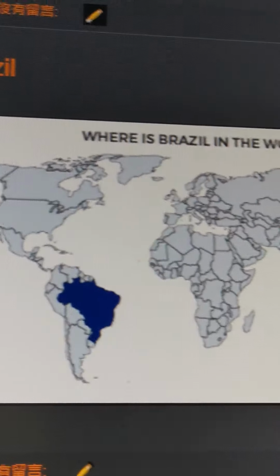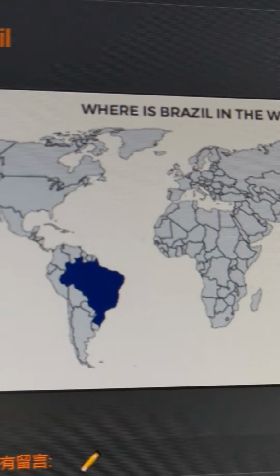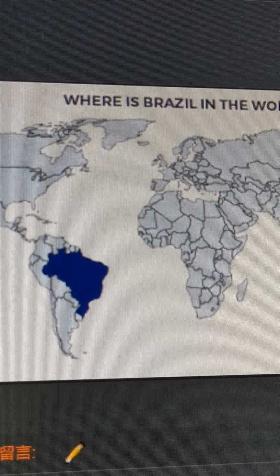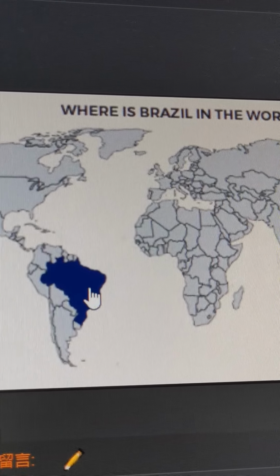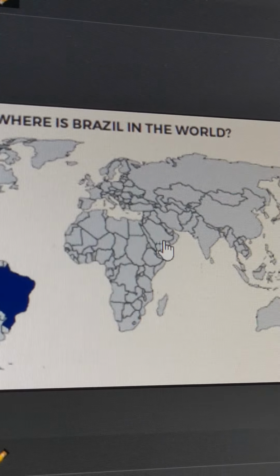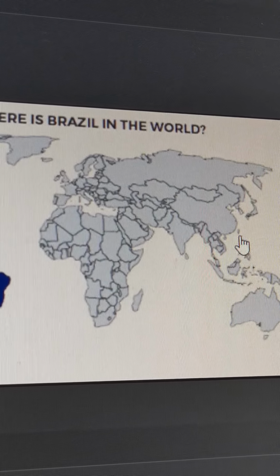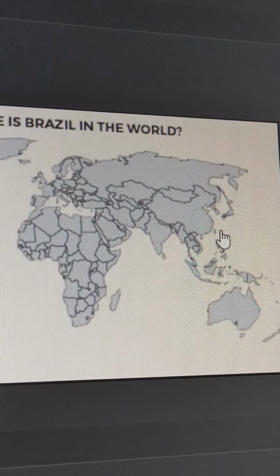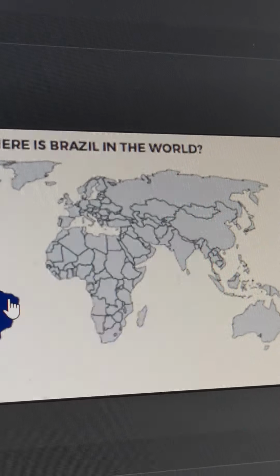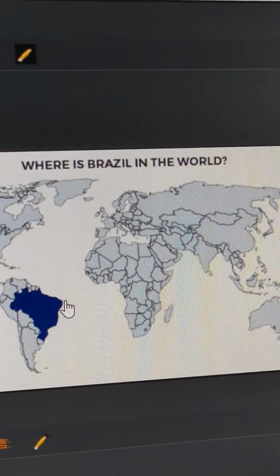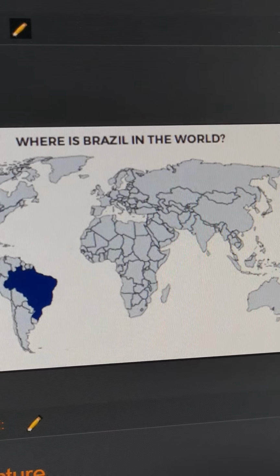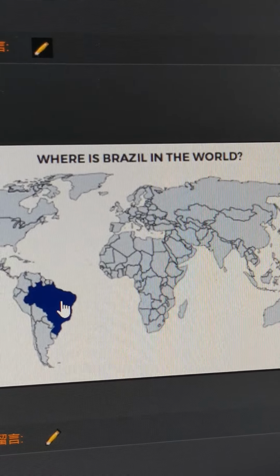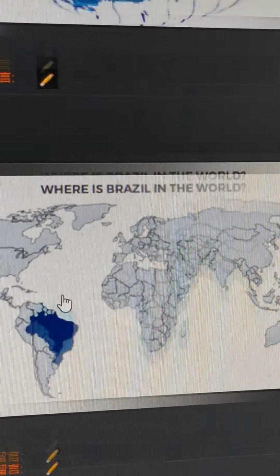Brazil means 巴西，对不对？Brazil is this dark blue area，就是这个深蓝色的区块哦，这个叫 Brazil 巴西。Now Taiwan is here. It's very tiny, right? So from Taiwan to Brazil is actually a long distance. 它是一个非常长的一个距离哦。好，这个就是 the location of Brazil in the world.